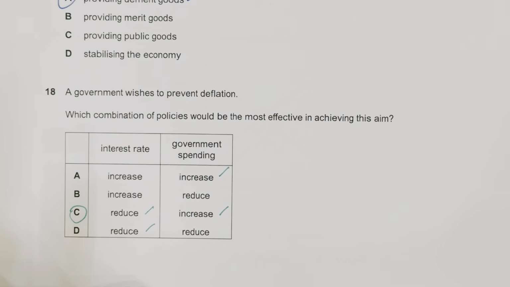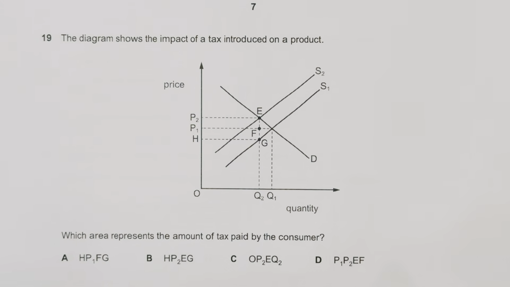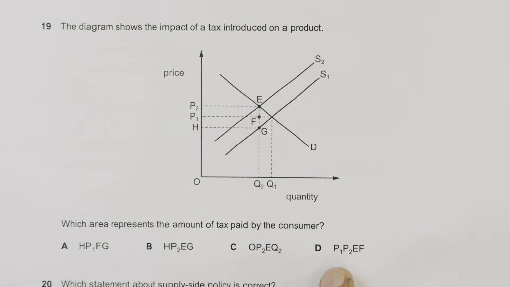Moving to question number 19. Question number 19 is a very important question. The diagram shows the impact of a tax introduced on a product. Prices and quantities are mentioned here. Which area represents the amount of tax paid by the consumer?